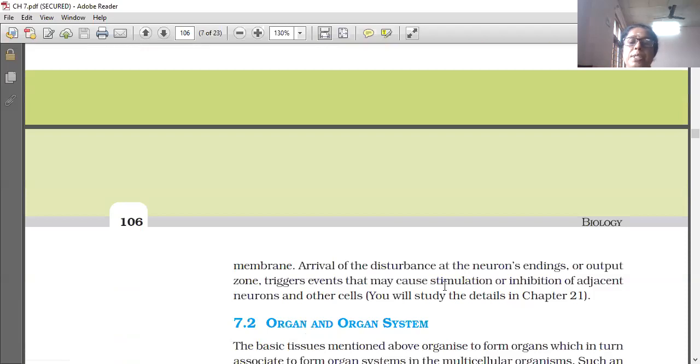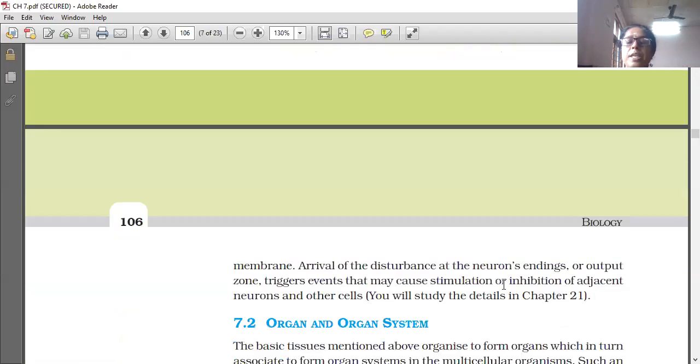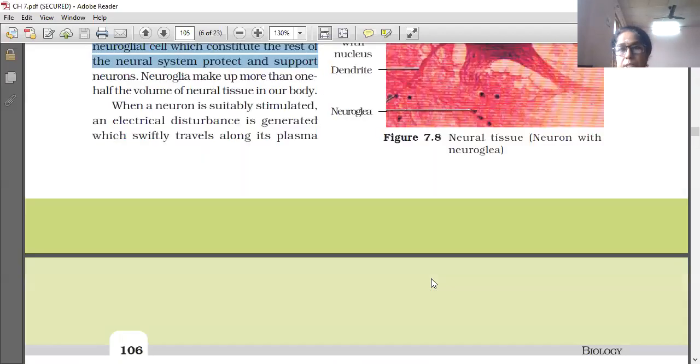Arrival of the disturbance at the neuron's sending or output zone triggers events that may cause stimulation or inhibition of adjacent neurons and other cells.